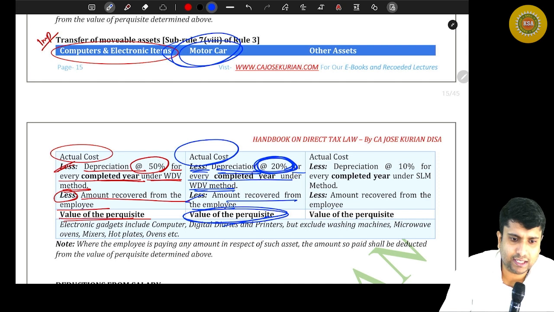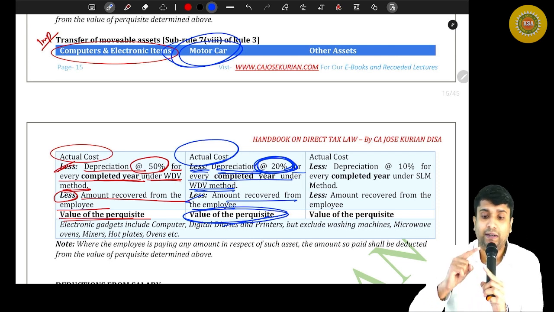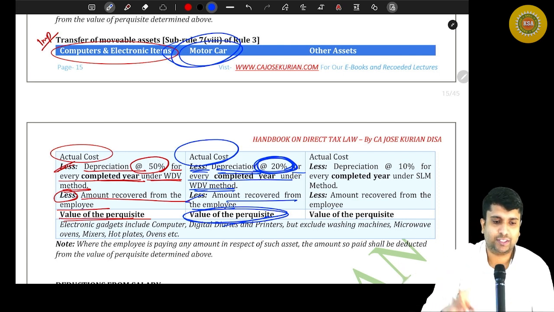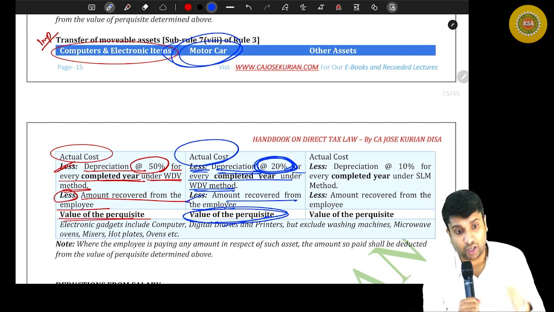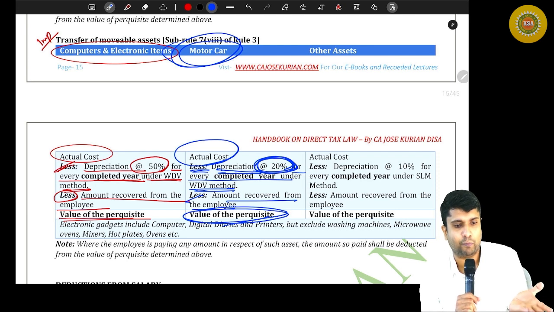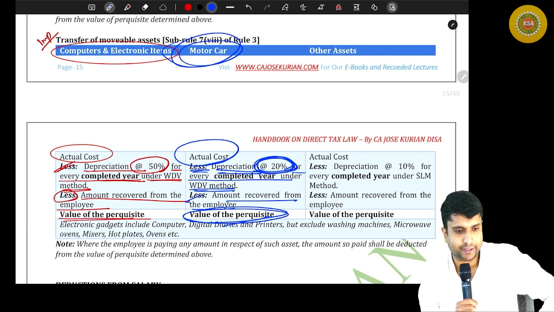What if the asset gets transferred on 31st October 22, how will the completed year be computed? Completed year is from date to date, 365 days. It's not financial year, previous year, or calendar year. Say you purchased on 1st November and transferred it on the 1st November of next year, then it is one completed year.